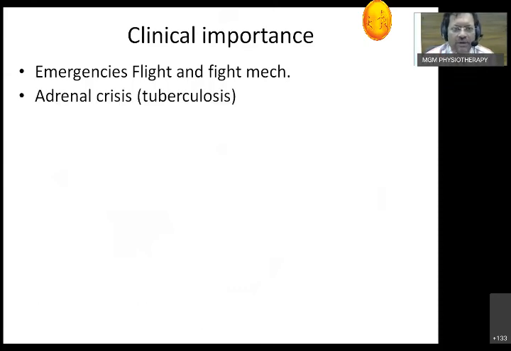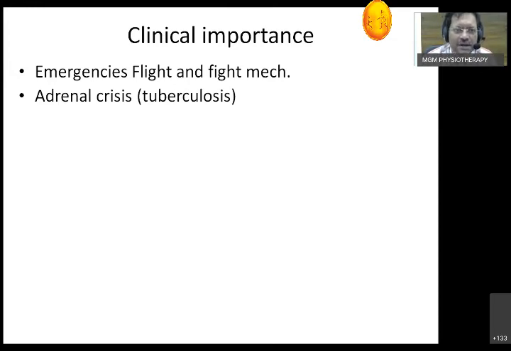Why do we talk about that? There is one condition called adrenal crisis, a sudden reduction in the secretions of the adrenal gland. The most common cause in the Indian setup is tuberculosis, because the gland has a lot of blood supply. This is one of the organs that can be involved in tuberculosis. With the advent of HIV, tuberculosis is increasing.